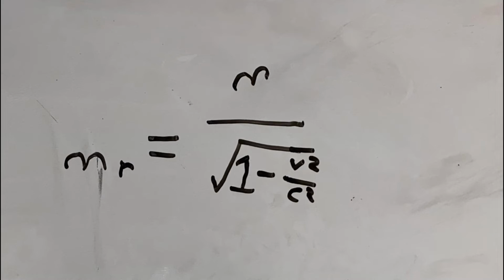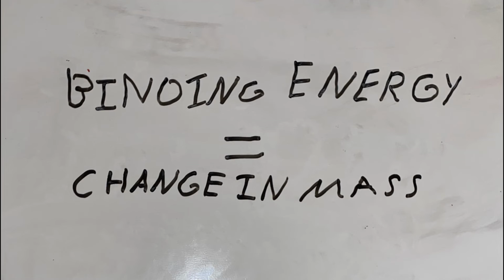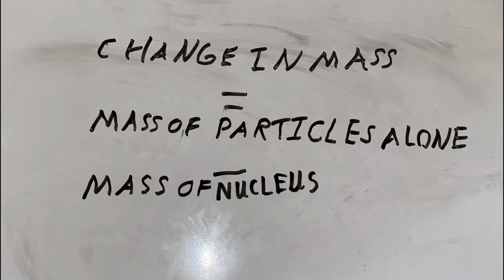The heat would also cause a gain in mass according to the relativistic mass equation, as the velocity of particles around the newly formed nucleus increases. The binding energy is equal to the energy of the mass change, which can be calculated using the following equation. The mass change is equal to the mass of the nucleons on their own minus the mass of the atomic nuclei. When an amount of energy is put into a nucleus to break it, some of this energy is converted into mass, which is then gained by the nucleons.